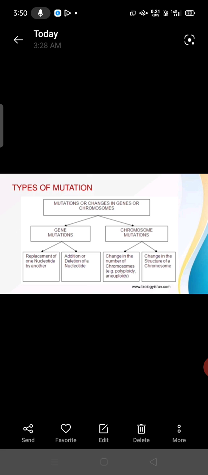So a change in the number of chromosomes, that is polyploidy and aneuploidy, for example 43 chromosomes, 42, 45. Like these, those we call polyploidy and aneuploidy, and a change in the structure of the chromosome. Okay, these two types come under chromosome mutation.